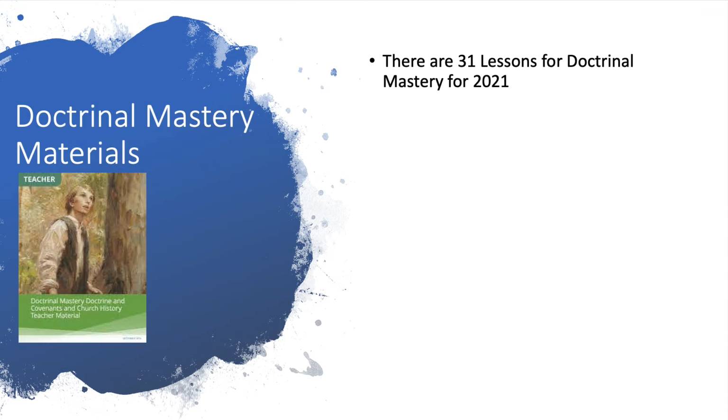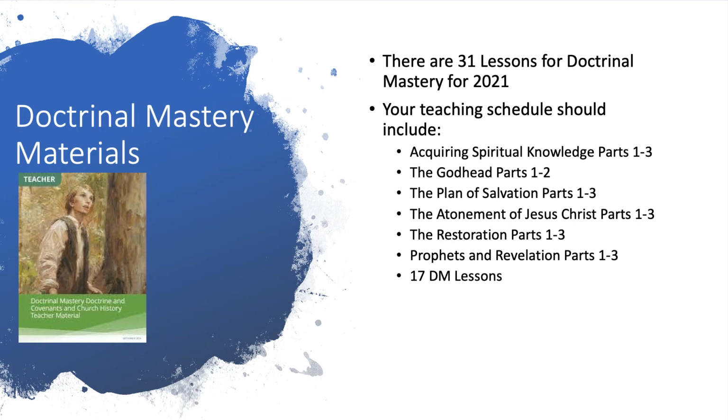There are 31 lessons in the Doctrinal Mastery, Doctrine and Covenants Church History Teacher Material. There are 31 standalone lessons meant to be taught on a given day and not divided out as the Book of Mormon Doctrinal Mastery materials could have been used. So for example, our teaching schedule for the first part of the year will use the Acquiring Spiritual Knowledge parts 1 through 3, and you can see there's 17 Doctrinal Mastery lessons that we'll want to include in our schedule.